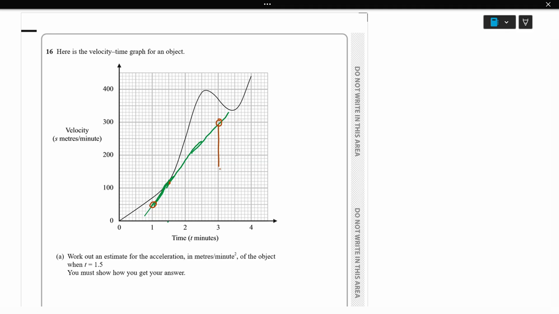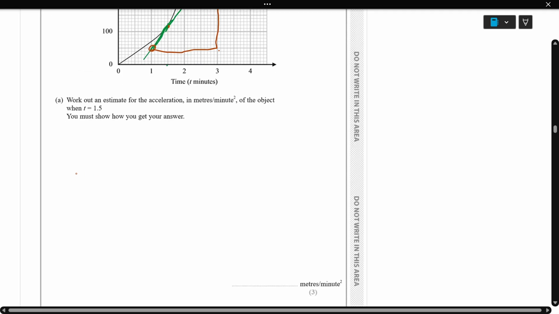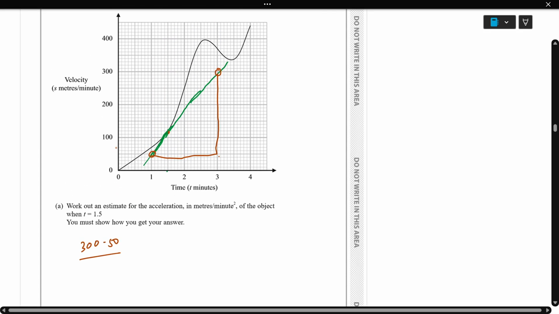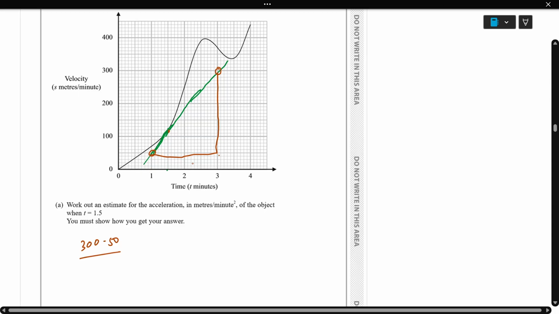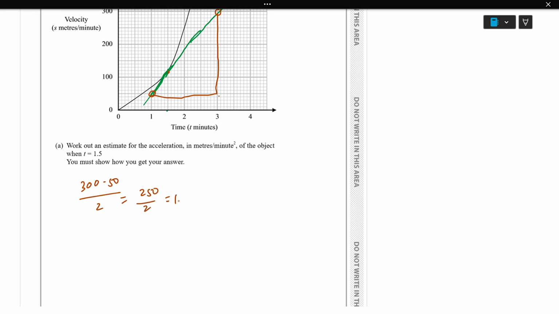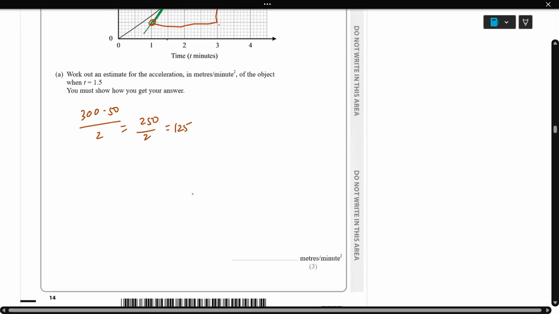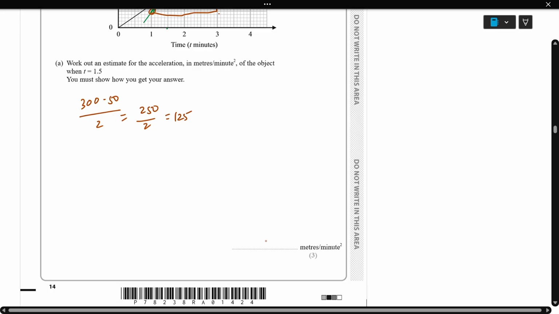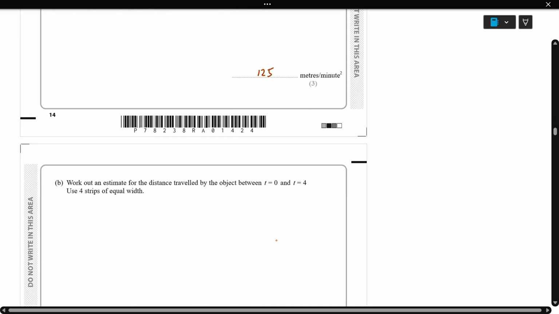I have 1 point here and 1 point here, so just find the tangent. Change of y is here, change of x is here, so this is 50 and here is 300. So 300 minus 50 over change of x, which is 1, 2, 3, going to be 2. So 250 over 2, which is 125, so the acceleration is 125.